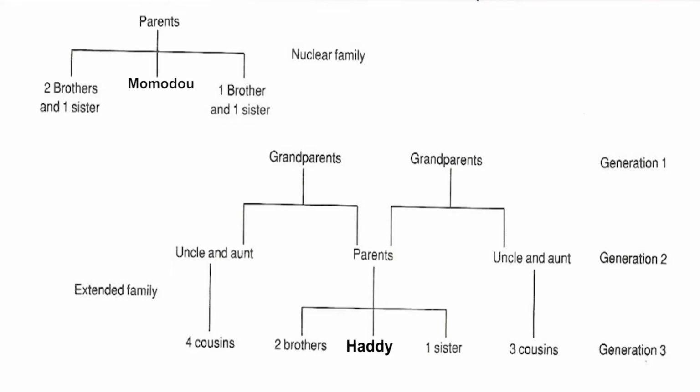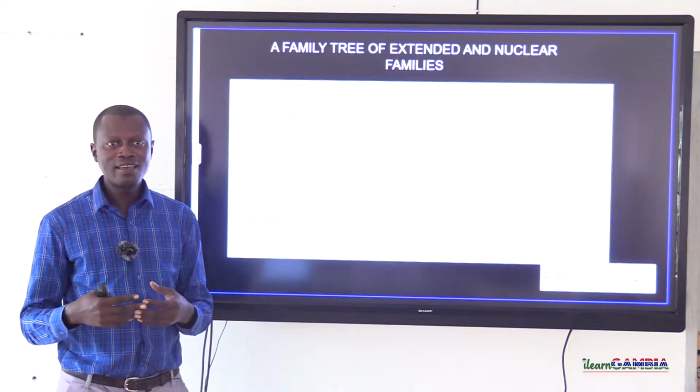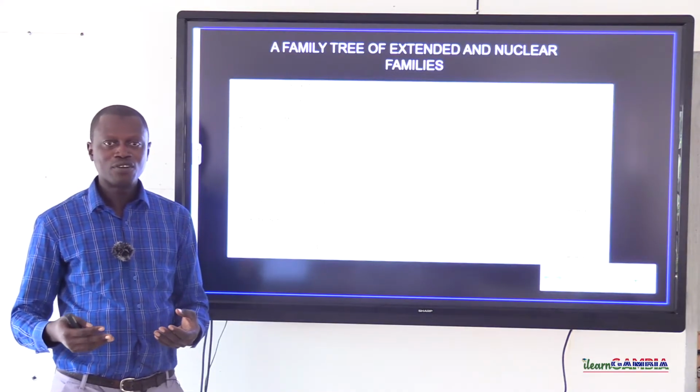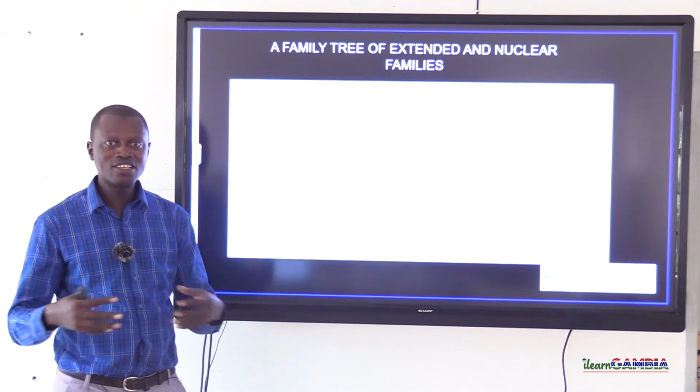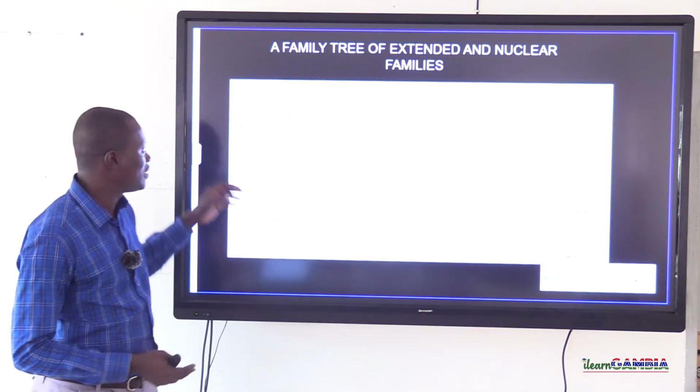Here we are seeing a family tree of a nuclear as well as an extended family. And remember, we've talked about generation, where members of the family belong to the same level, not necessarily of the same age, but they are all belonging to the same period in history. So that is known as the generation.